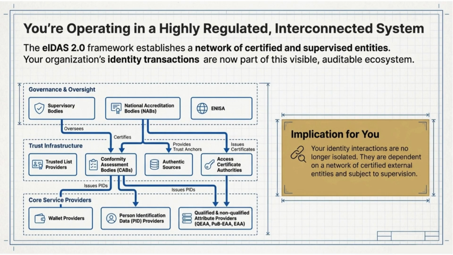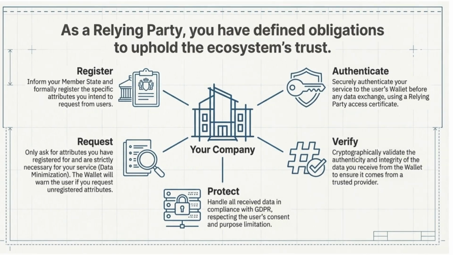It's critical to understand that under eIDAS 2.0, you operate inside a highly regulated, interconnected system. Identity transactions are no longer isolated internal processes. They depend on certified external entities, such as ENISA, National Accreditation Bodies, and Conformity Assessment Bodies. Every interaction your business has with a wallet is potentially visible, traceable, and auditable within this supervised framework.